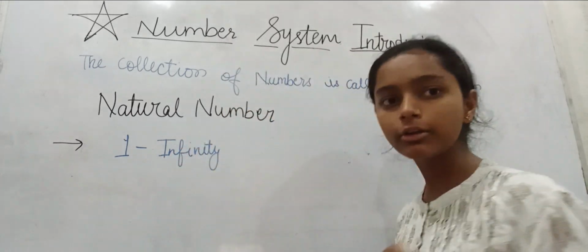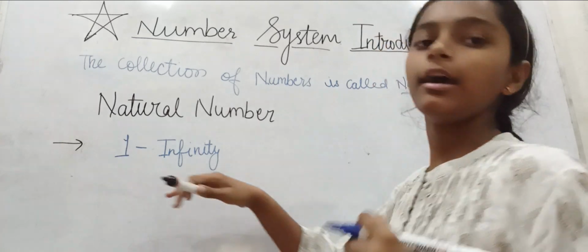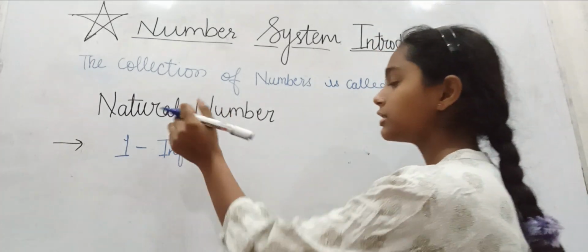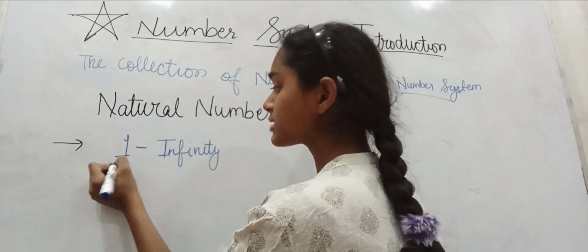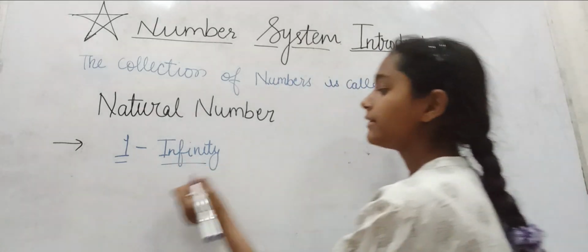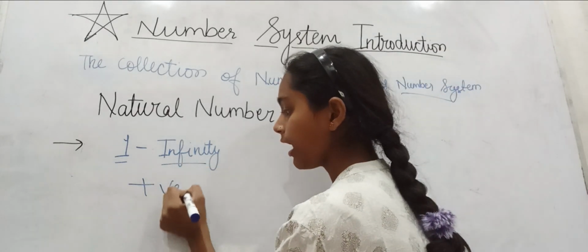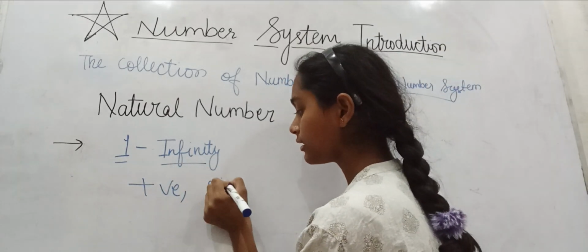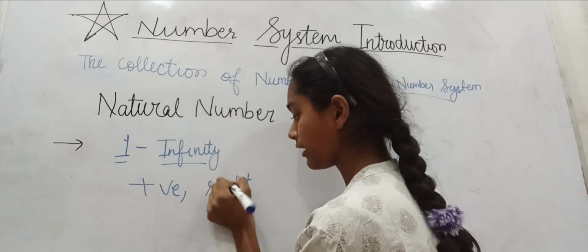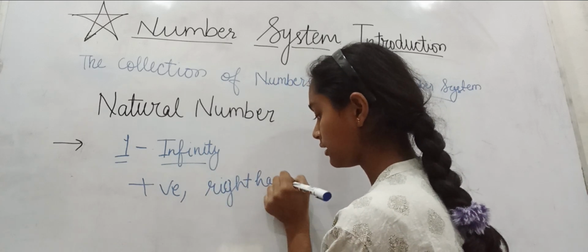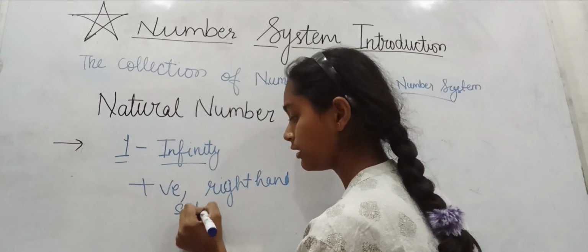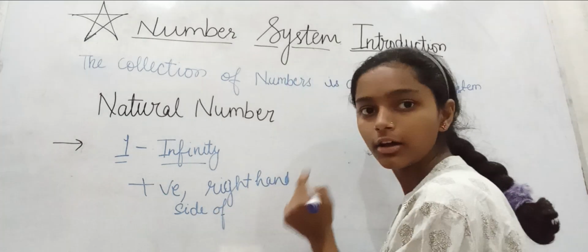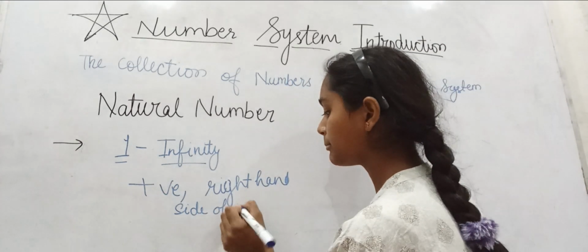Because we do not know where these numbers end, we use infinity. They are positive and lie on the right hand side of the number line.